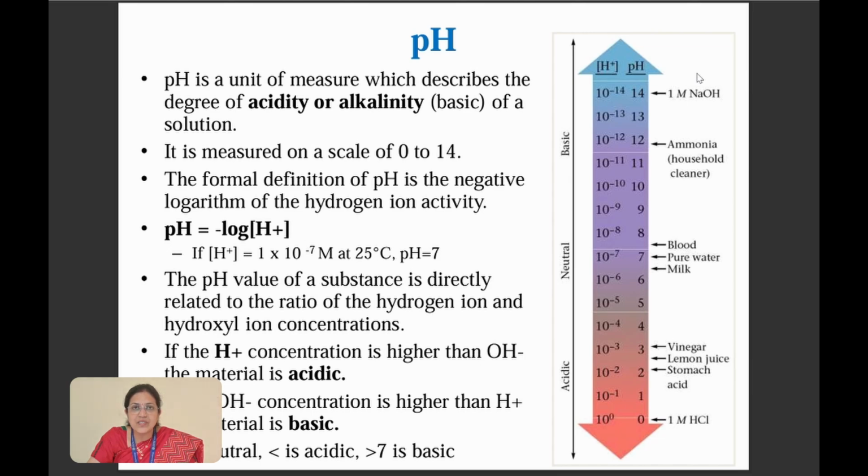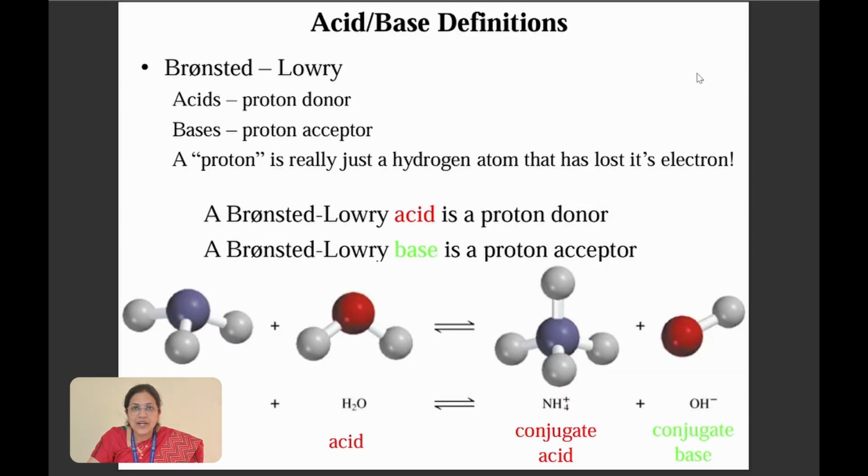Now pH is derived with an equation: pH is equal to minus log H plus. To understand the basic derivations of acid and base concepts, the scientists Lowry and Bronsted identified a concept for defining acids and bases. Acids are called proton donors, and bases are called proton acceptors.